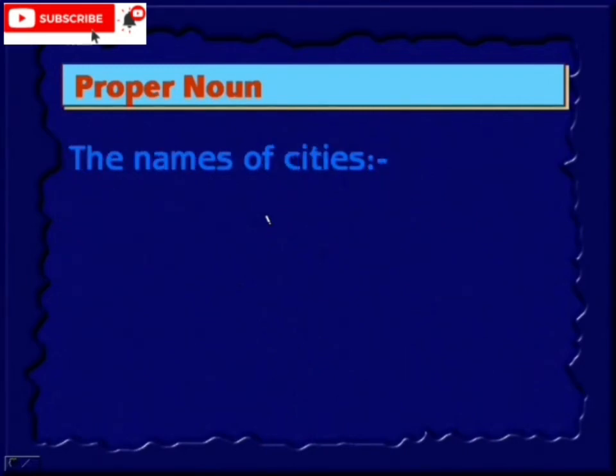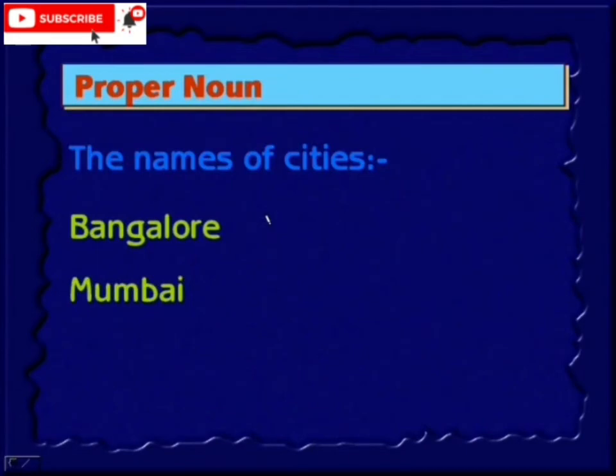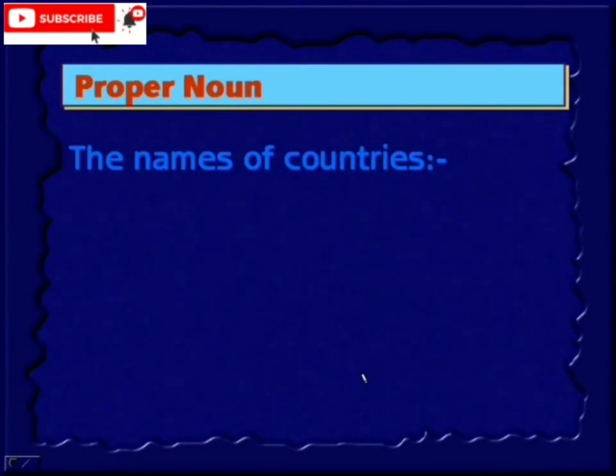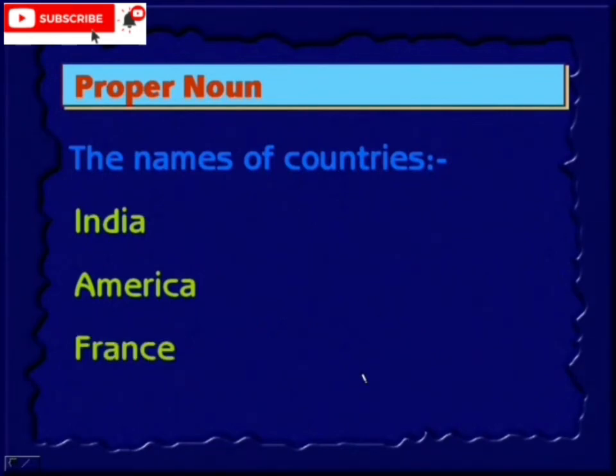The names of cities. Bangalore, Mumbai, New Delhi. Again there are 2 words, both are proper nouns. Names of countries. India, America, France.